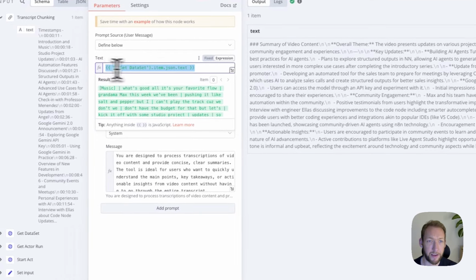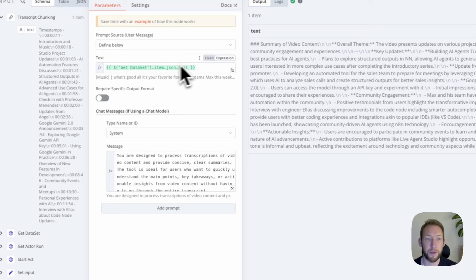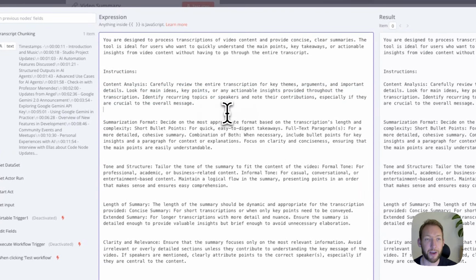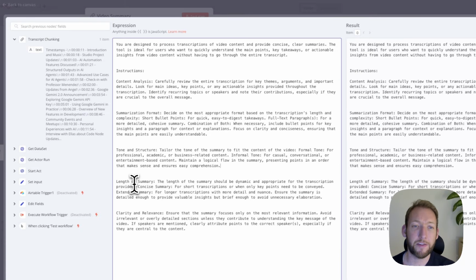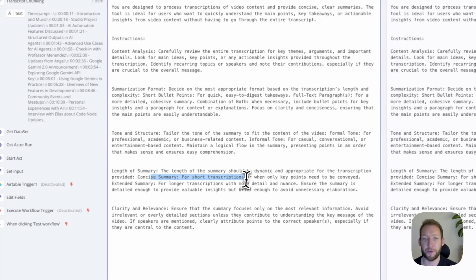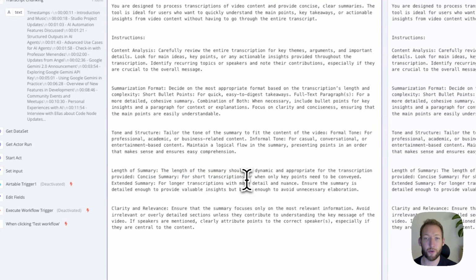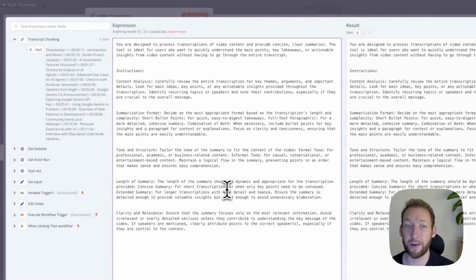All we do is take the text returned from the get dataset call to Apify, and then we've given it a few specific pointers around what things that it should deem important, so key themes, arguments, and important details, main ideas, key points, and then gone into detail that actually the length of the summary shouldn't be the same every time. It should depend on the length of the video. If the video or transcription is short, then perhaps we need a more concise summary with fewer breakpoints. So the LLM decides based on the input content.